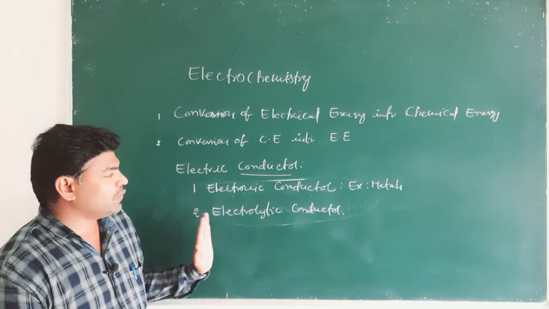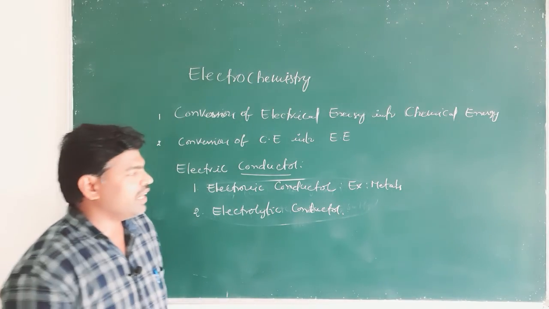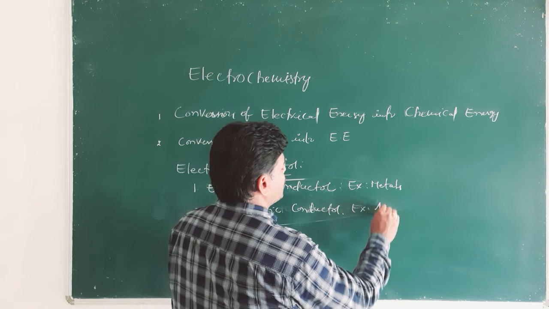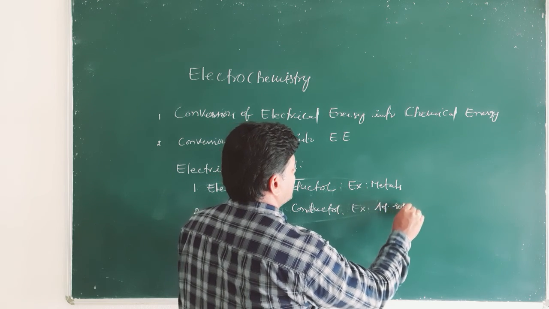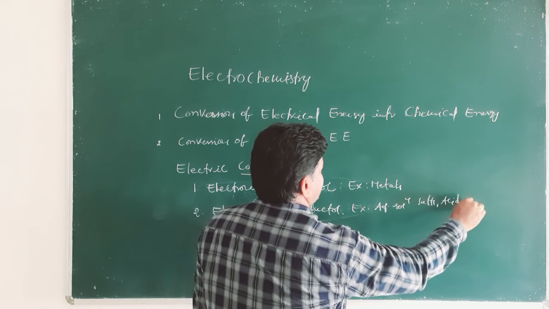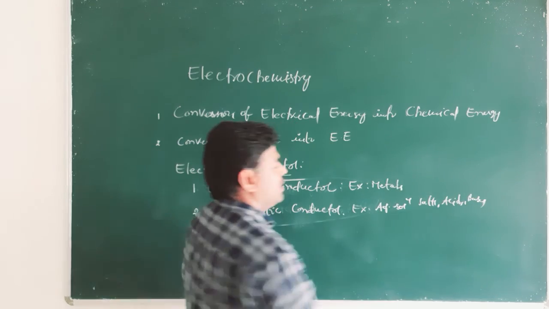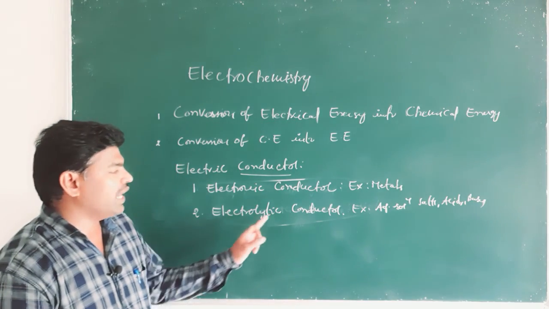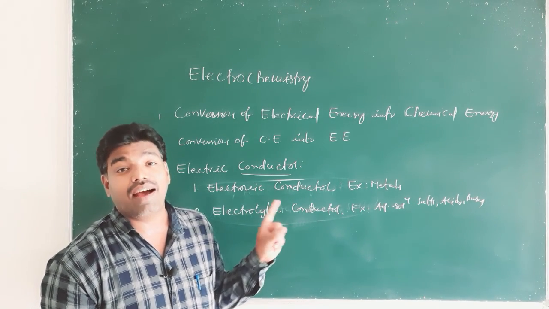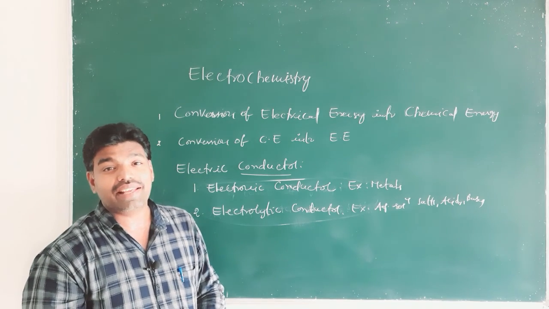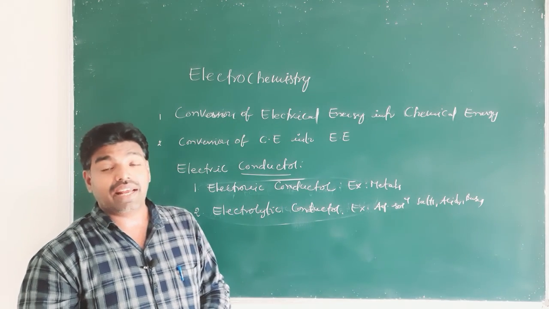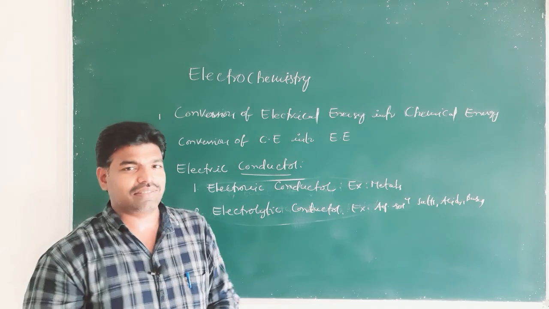And examples for electrolytic conductors are aqueous solutions of salts, acids, bases, because in these the current carriers are ions, whereas in the case of electronic conductors, current carriers are electrons, right?